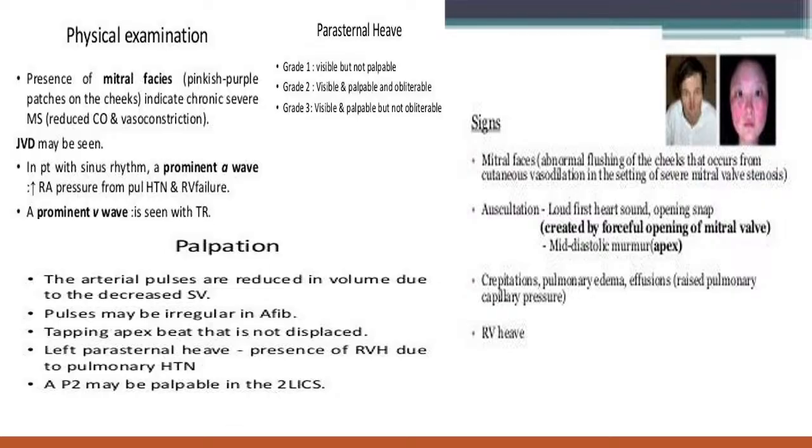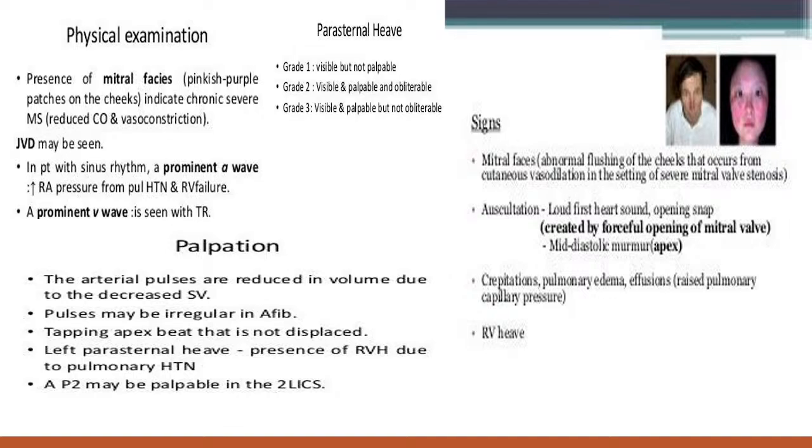On palpation, cardiac palpation, we always start with the pulse. So what will be the pulse? Less blood passes from the left atrium to the left ventricle, so there is less cardiac output, and the pulse becomes a low volume pulse. If the patient has atrial fibrillation, it will be an irregular pulse. So the pulse is usually low volume with irregular rhythm.